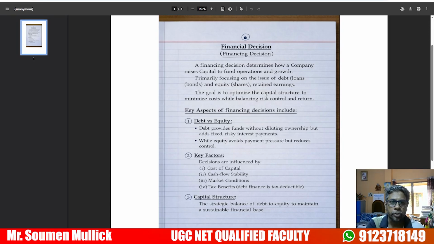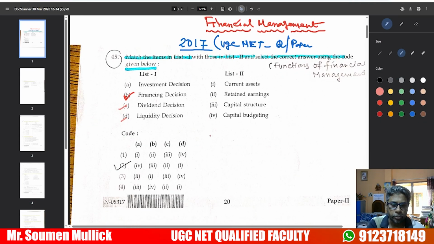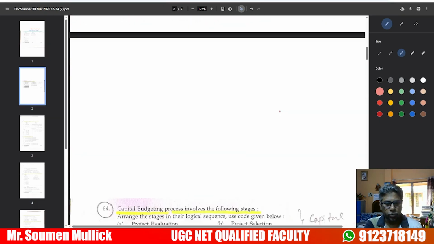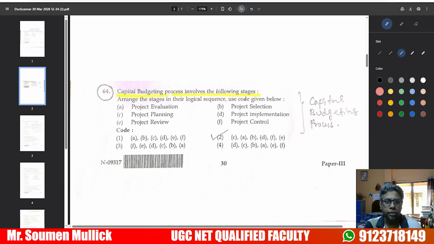Now our question is based on the dividend decision. The dividend decision is related to retained earnings, and liquidity decision. Liquidity decision is related to current assets. We'll move on to the next question, the capital budgeting process.